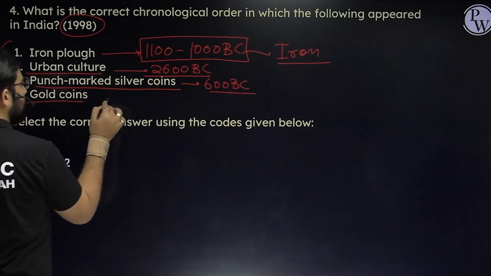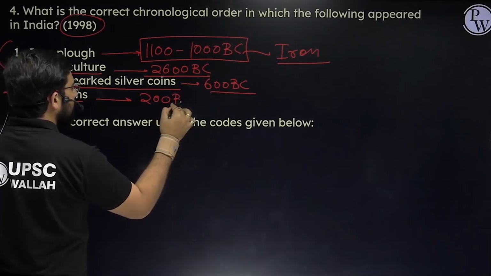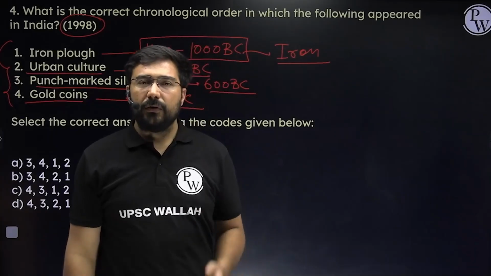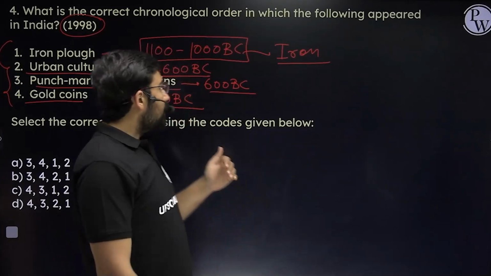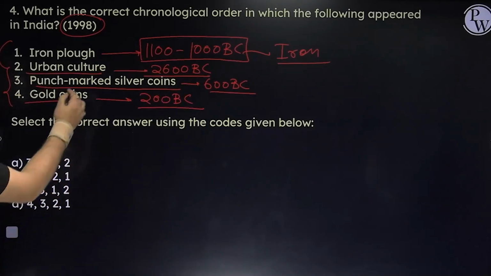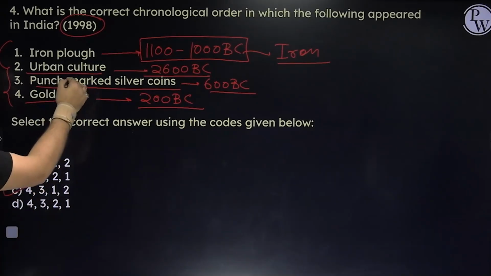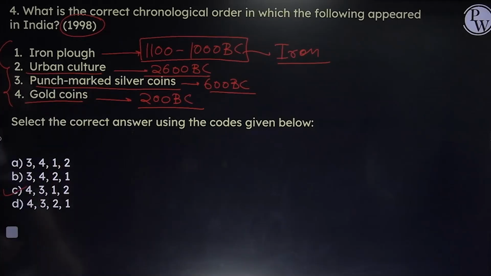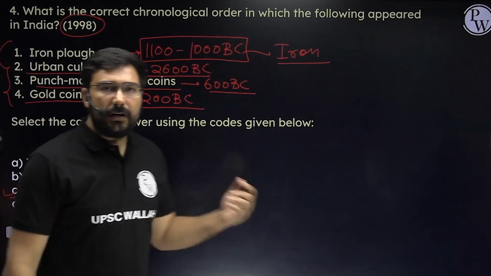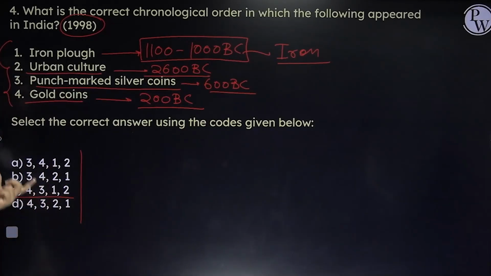Okay, and gold coins. Gold coins broadly we link it to 200 BC because the first gold coins in India were issued by Indo-Greeks. So the rival of Indo-Greeks, then the Shakas, and then the Kushanas. So if we have to put it, this is the chronology. In this case, as you can see, the latest one that is very close to us is the gold coin. So fourth would be first, then the third one, then the first, and then last would be the second, right? If we go by this, because UPSC has not given ascending order or descending order, the question has some fault with respect to that. But the only choice which is matching clearly here is C.